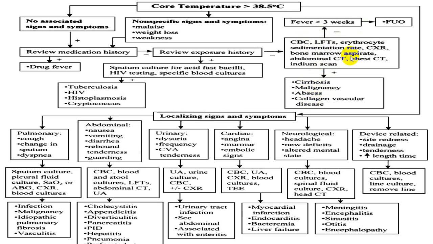We call these PUO groups. But if a person has localizing signs, respiratory signs like cough, hemoptysis, dyspnea, you have to investigate the respiratory system. If there are abdominal signs like abdominal pain, nausea, vomiting, diarrhea, rebound tenderness, guarding, then you will have to undergo alimentary system examination.